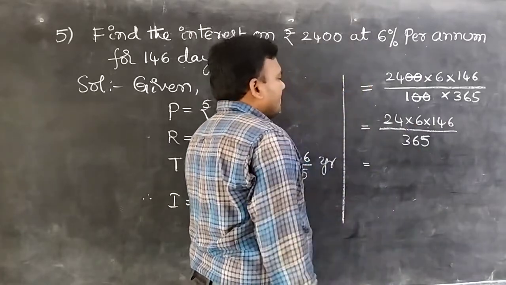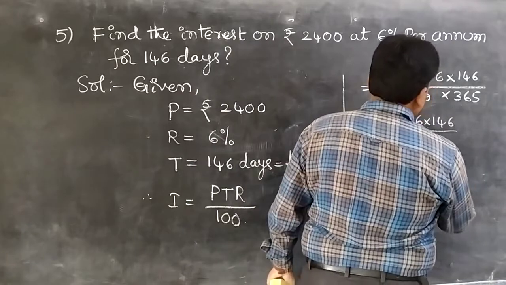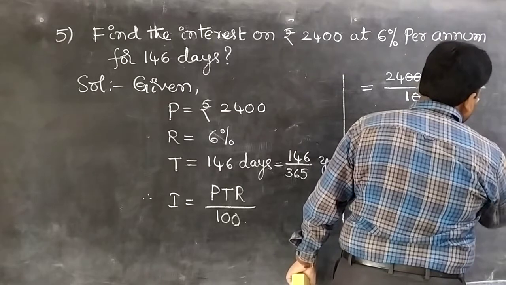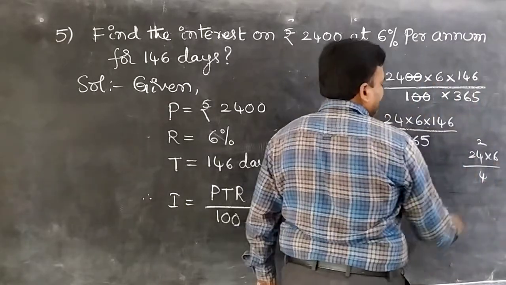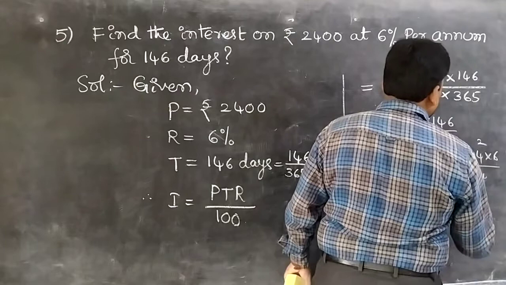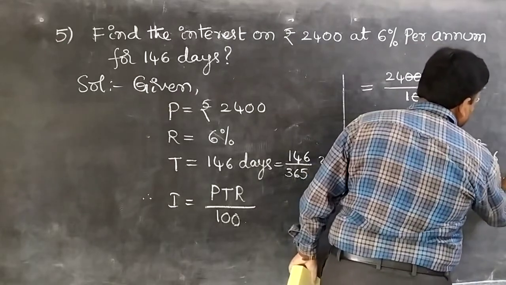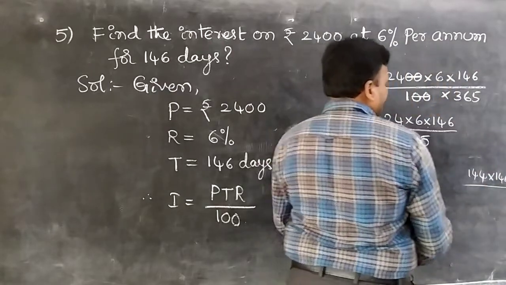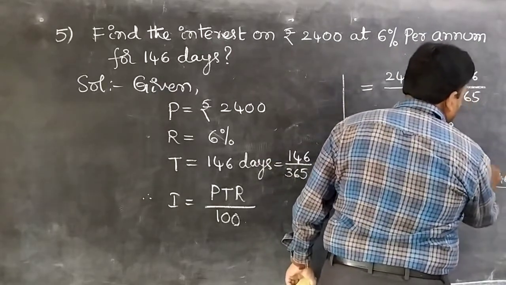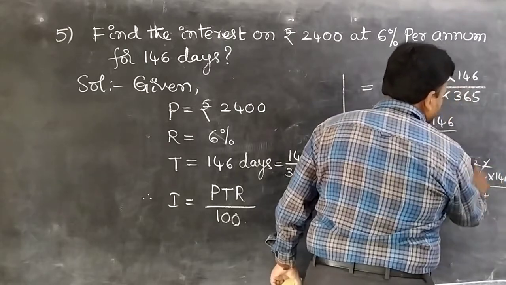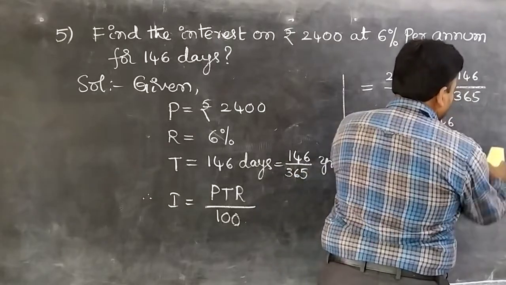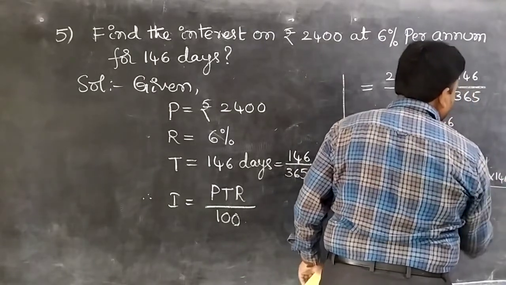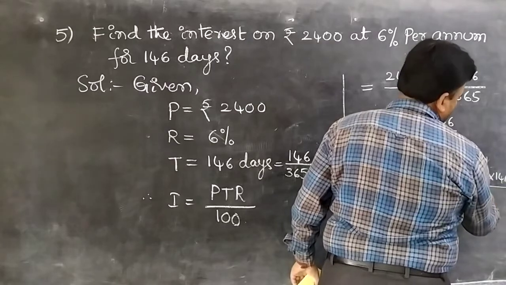Here it is. 6 into 24. 6 4s are 24, 6 2s are 12, and 144, students. 144 into 146. That is 6 4s are 24, 6 4s are 24, 26, 6 1 is 6, 8. Next one. So 4 4s are 16. 4 4s are 16, and also 17, 6 1 4, 1 is 4, 5.